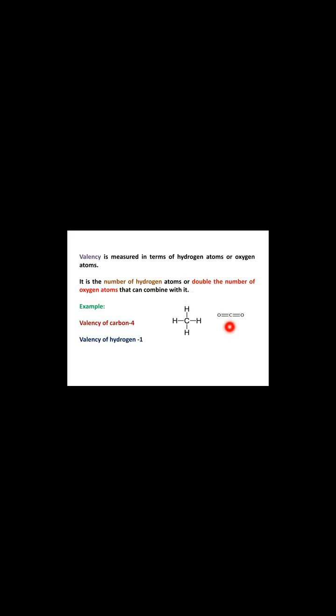Carbon, valency of carbon is 4, so it can make 4 bonds with other atoms. Oxygen, valency is 2. It can make only 2 bonds with other atoms. So carbon forms 2 bonds with the right hand side oxygen, 2 bonds with the left hand side oxygen. Here the carbon, as it is combined with 2 oxygen atoms, double the number of oxygen atoms it has combined with will be its valency. As it has combined with 2 oxygen atoms, valency is 4. Carbon valency is 4.